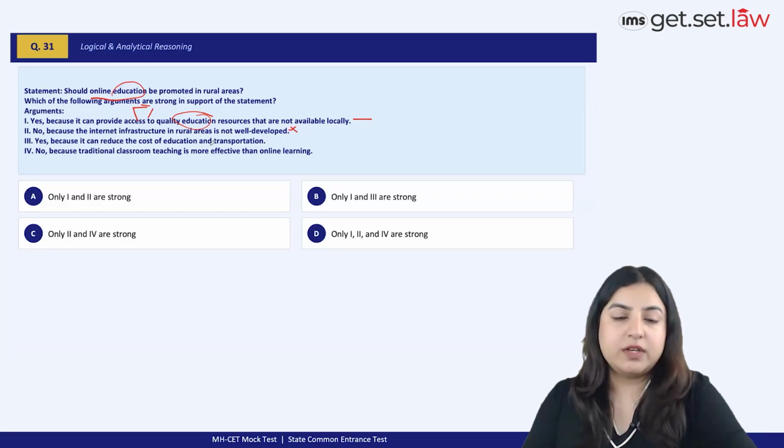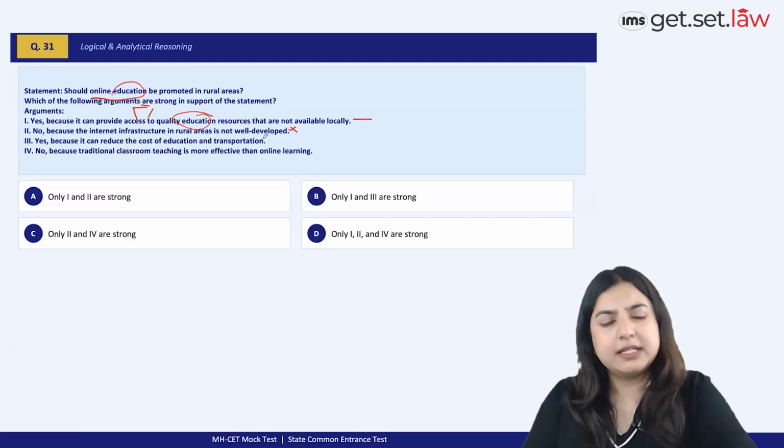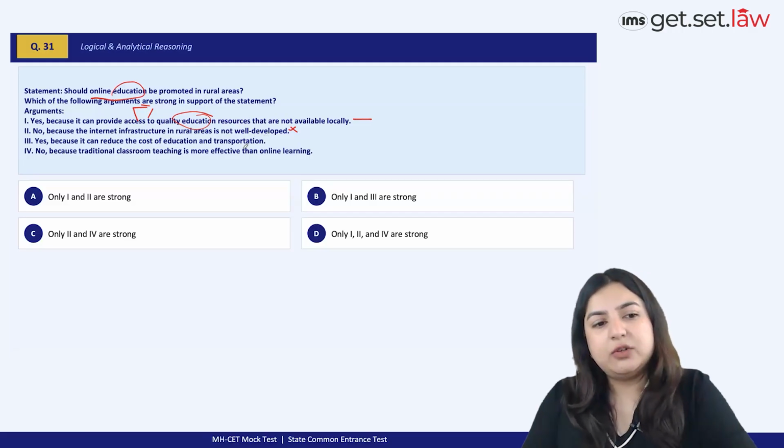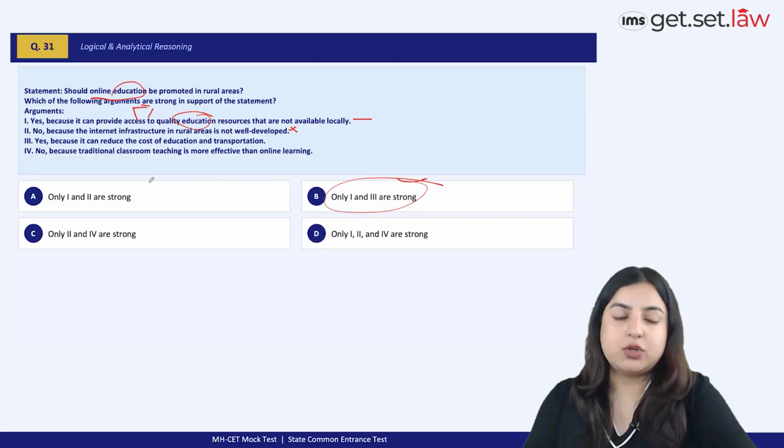It can reduce the cost of education and transportation, which again is a decent argument to make. Ideally, if I had to make a choice between 1 and 3, I would have gone with 1. But here we have been given combinations, right? So 1 and 3 are strong. Option B is the best option choice because traditional classroom teaching is more effective.